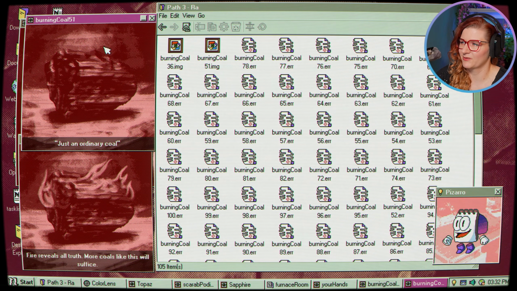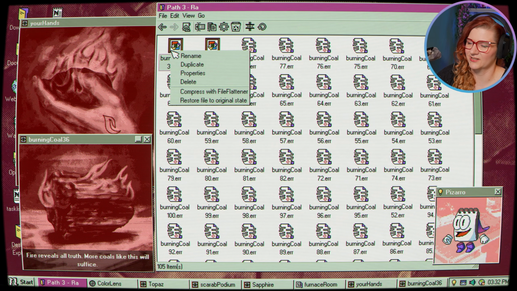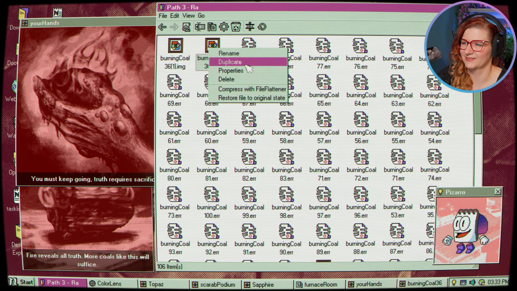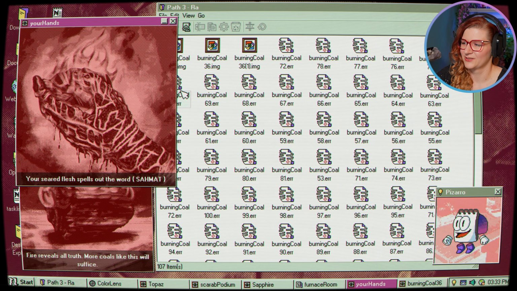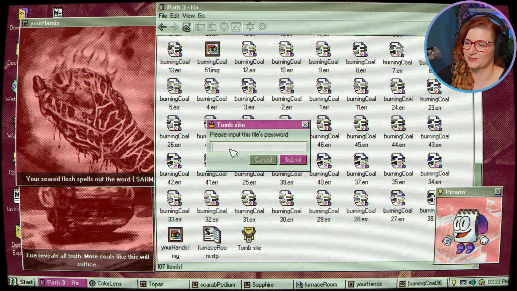Okay, renaming just a random one, we get an ordinary coal, and it's not on fire. So we need more coals like this. Oh, we can just duplicate? Yeah, there we go. Our hand is burning. You must keep going. Truth requires sacrifice. Okay. Duplicate it again. Your seared flesh spells out the word Stahmat. Okay, well, we had to sacrifice our hand for this. But now we can go into the tomb site.